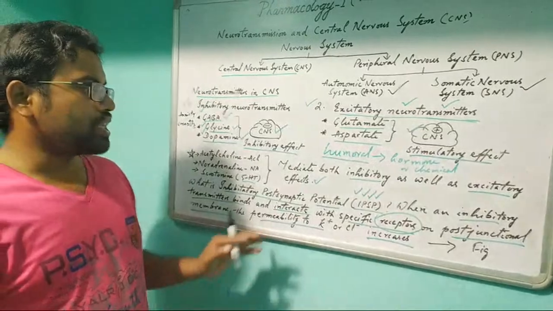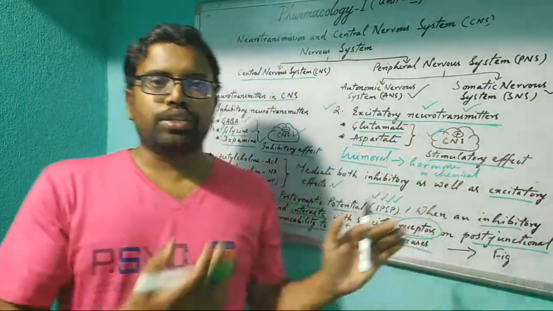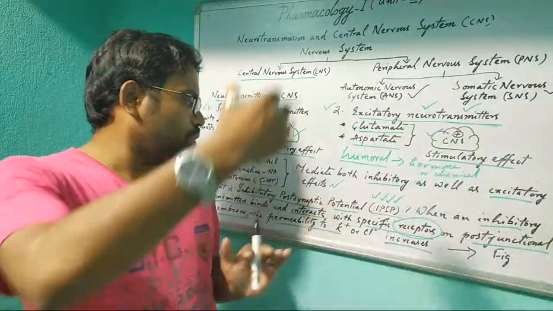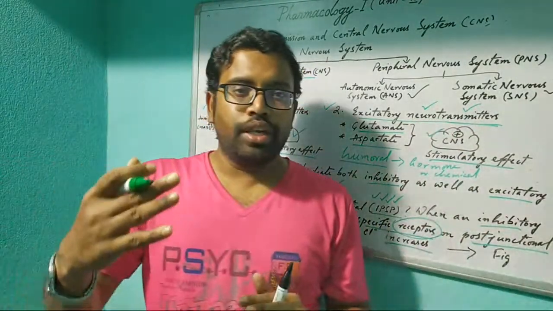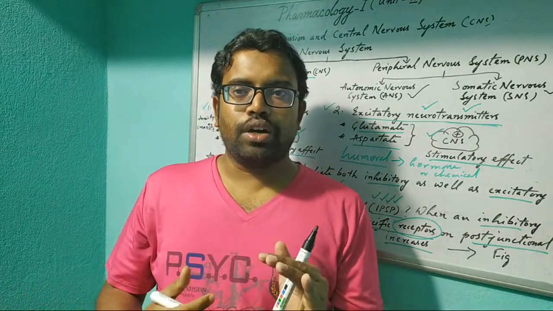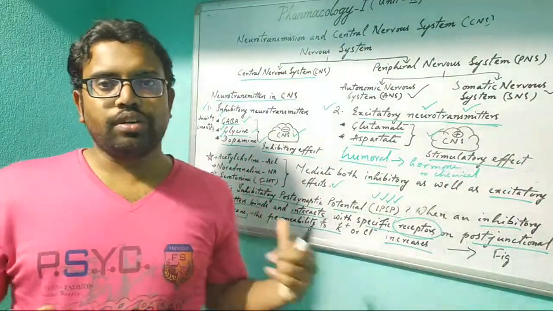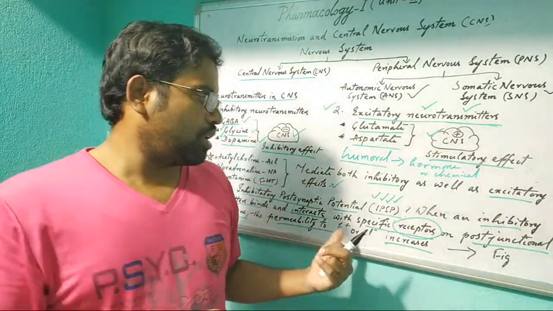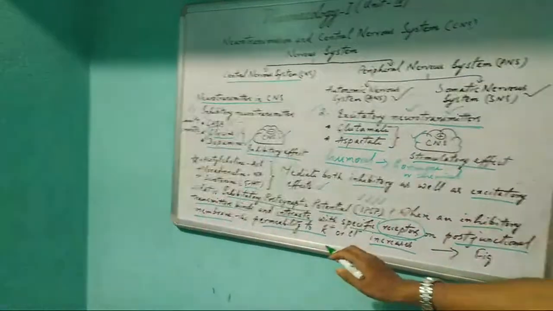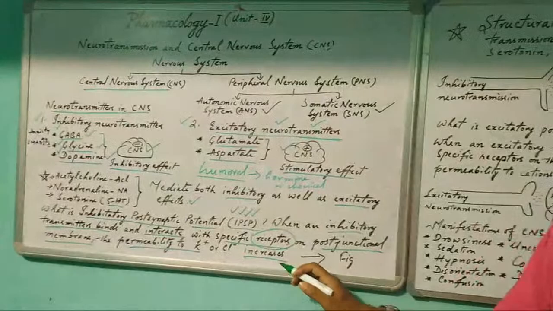So what is actually happening in excitatory neurotransmission? In the excitatory phase, potassium ion is coming out or chloride ion is coming out, and sodium ion is coming inside. But here the opposite action is going on, meaning potassium is getting inside and chloride is getting inside.